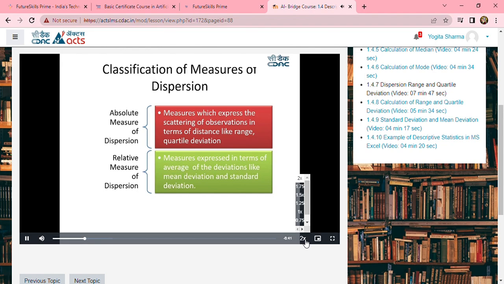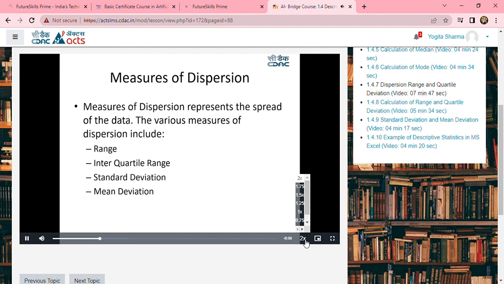Coming to the relative measure of dispersion. Relative measure of dispersion is expressed in terms of deviations. That means how deviated the value is. The relative measures fall under two heads: mean deviation and standard deviation. In the continuing sessions, we are going to talk about these measures of dispersion in detail.